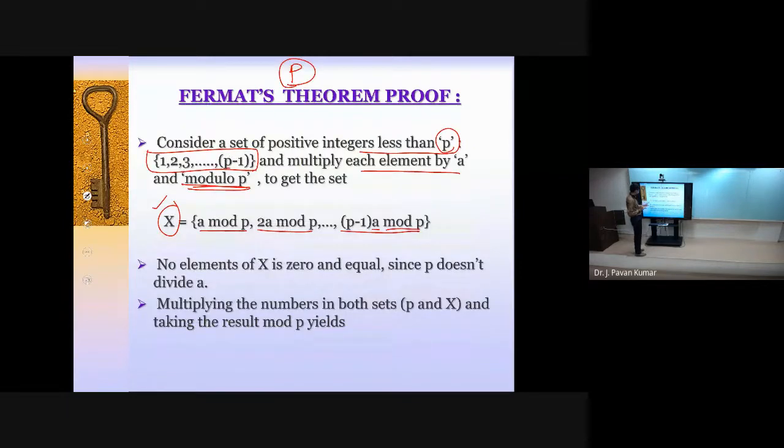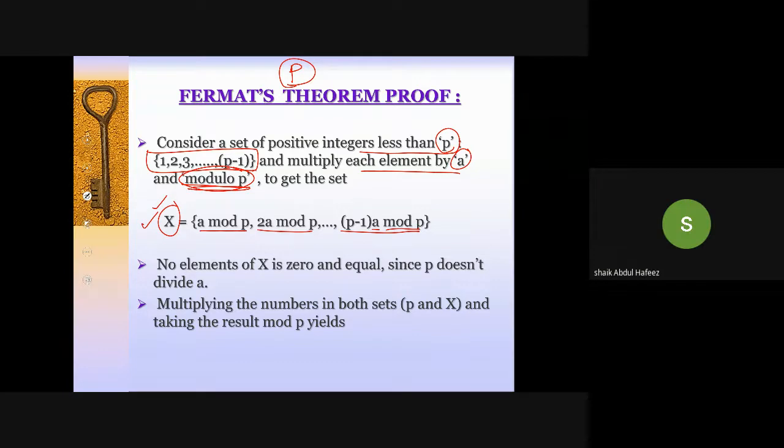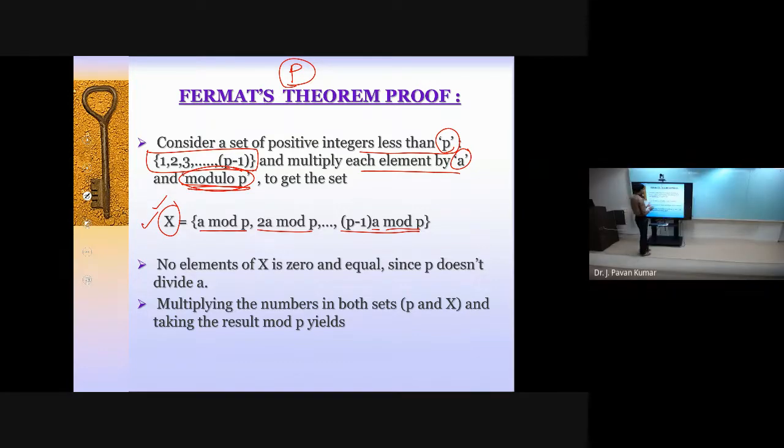See here, we are considering a set which consists of the numbers 1, 2, 3, and so on up to P minus 1, and we are multiplying this set with A modulo P. Then we will be getting this set. Is this clear till this point? Yes, sir.